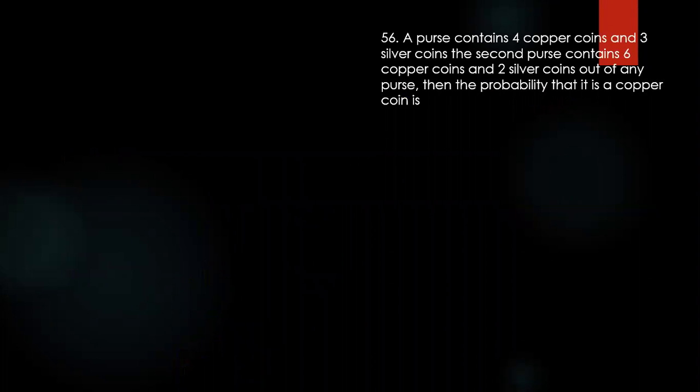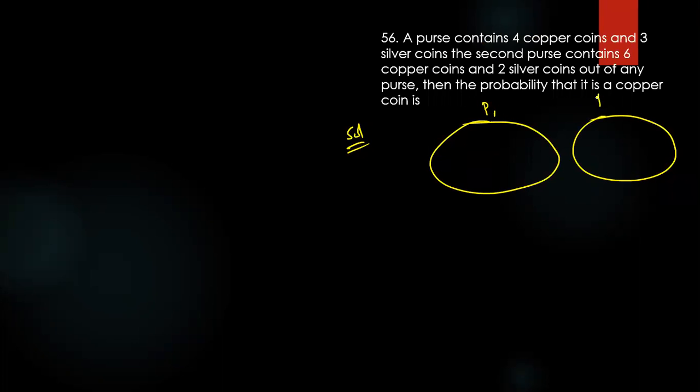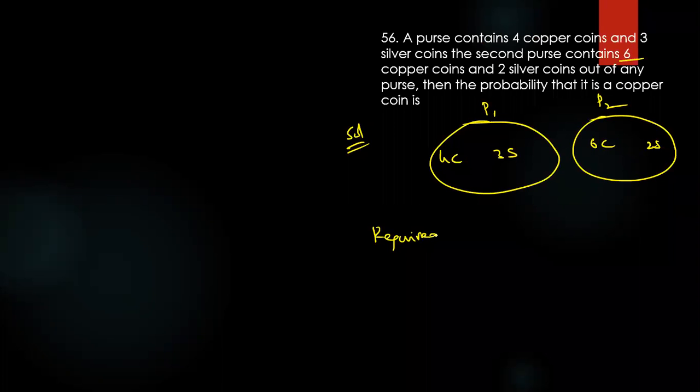Okay, 56. Last time we discussed balls. A bag contains some balls, and a second bag also contains some other balls, like that. There are two purses, purse 1 and purse 2. Purse 1 has 4 copper coins and 3 silver coins. The second purse contains 6 copper coins and 2 silver coins. Okay, so the required probability is equal to